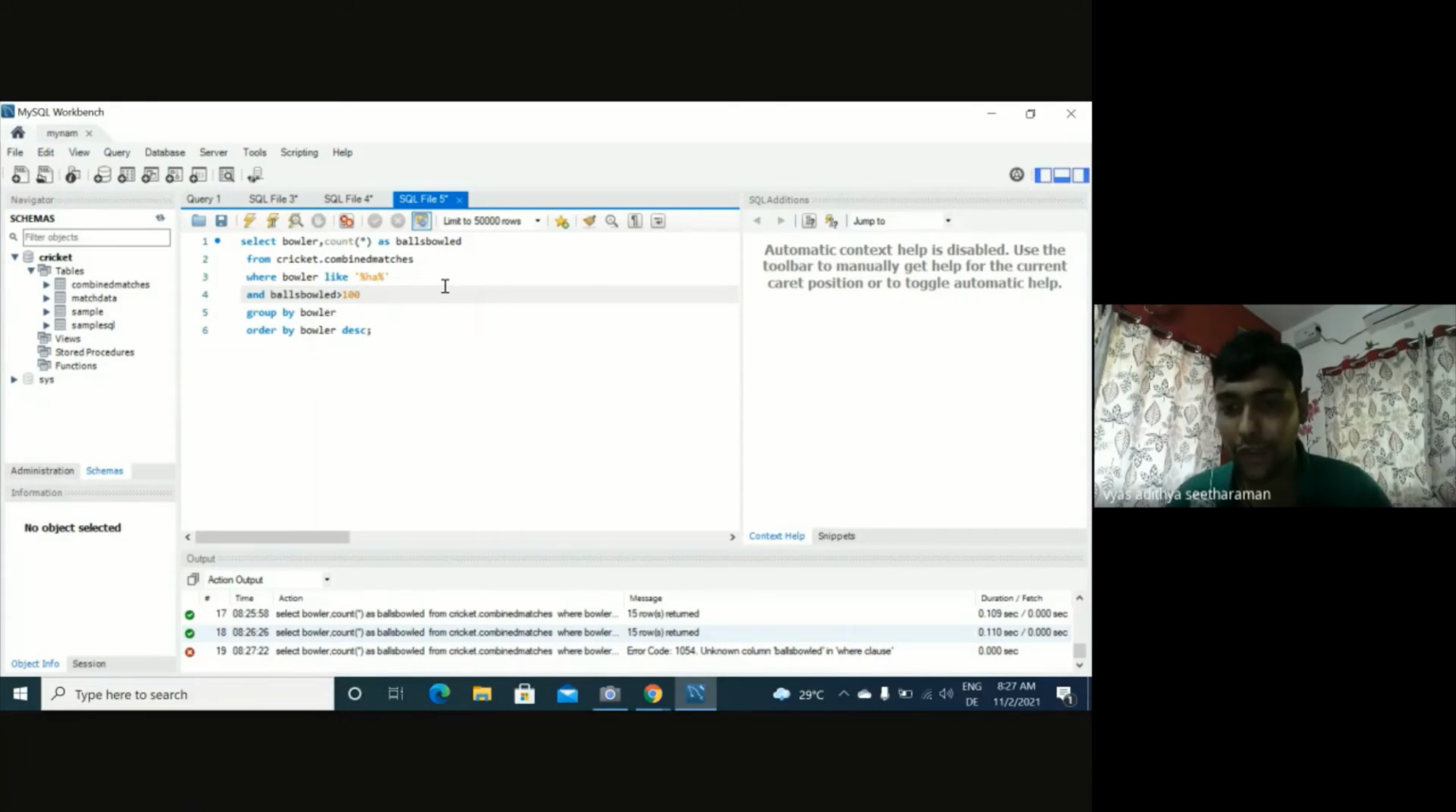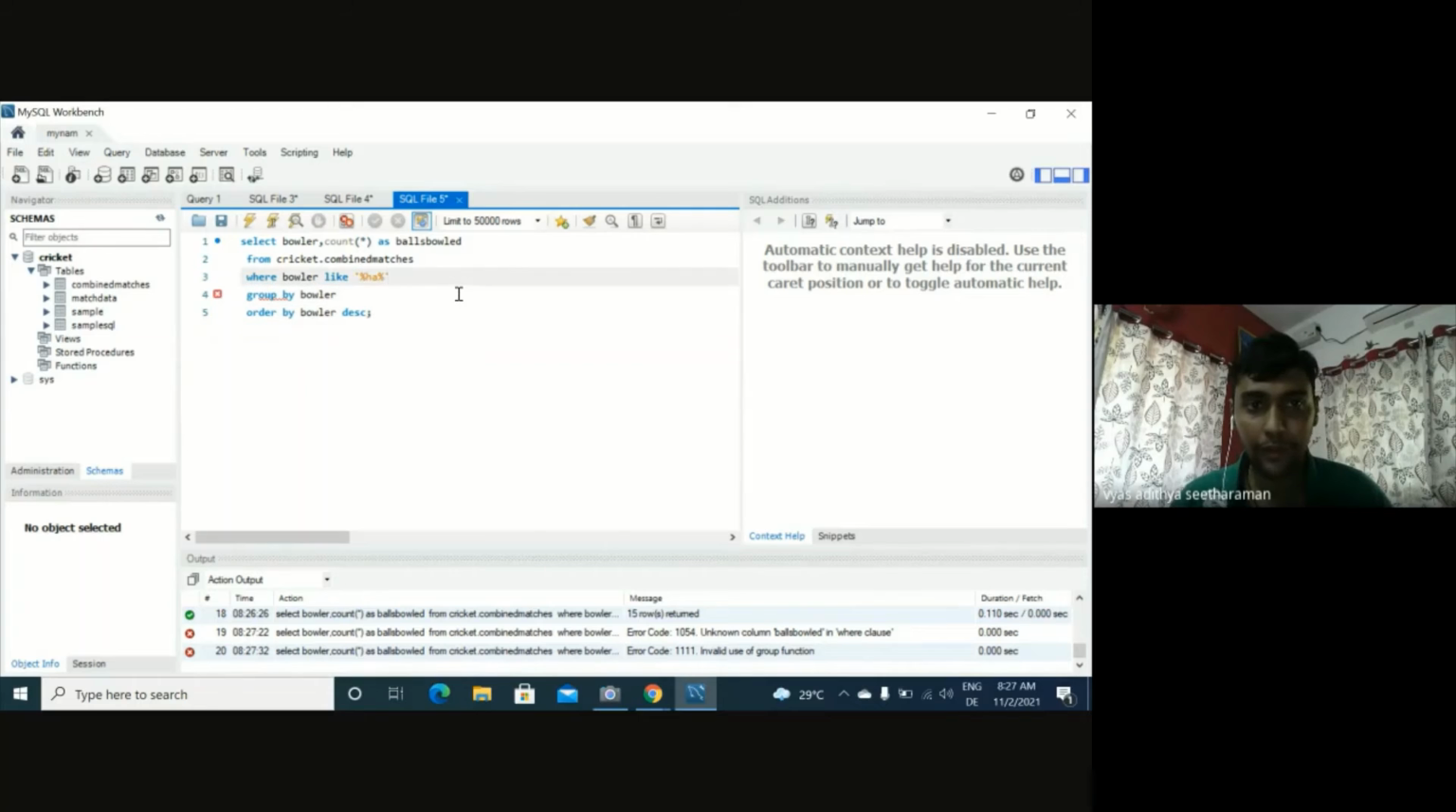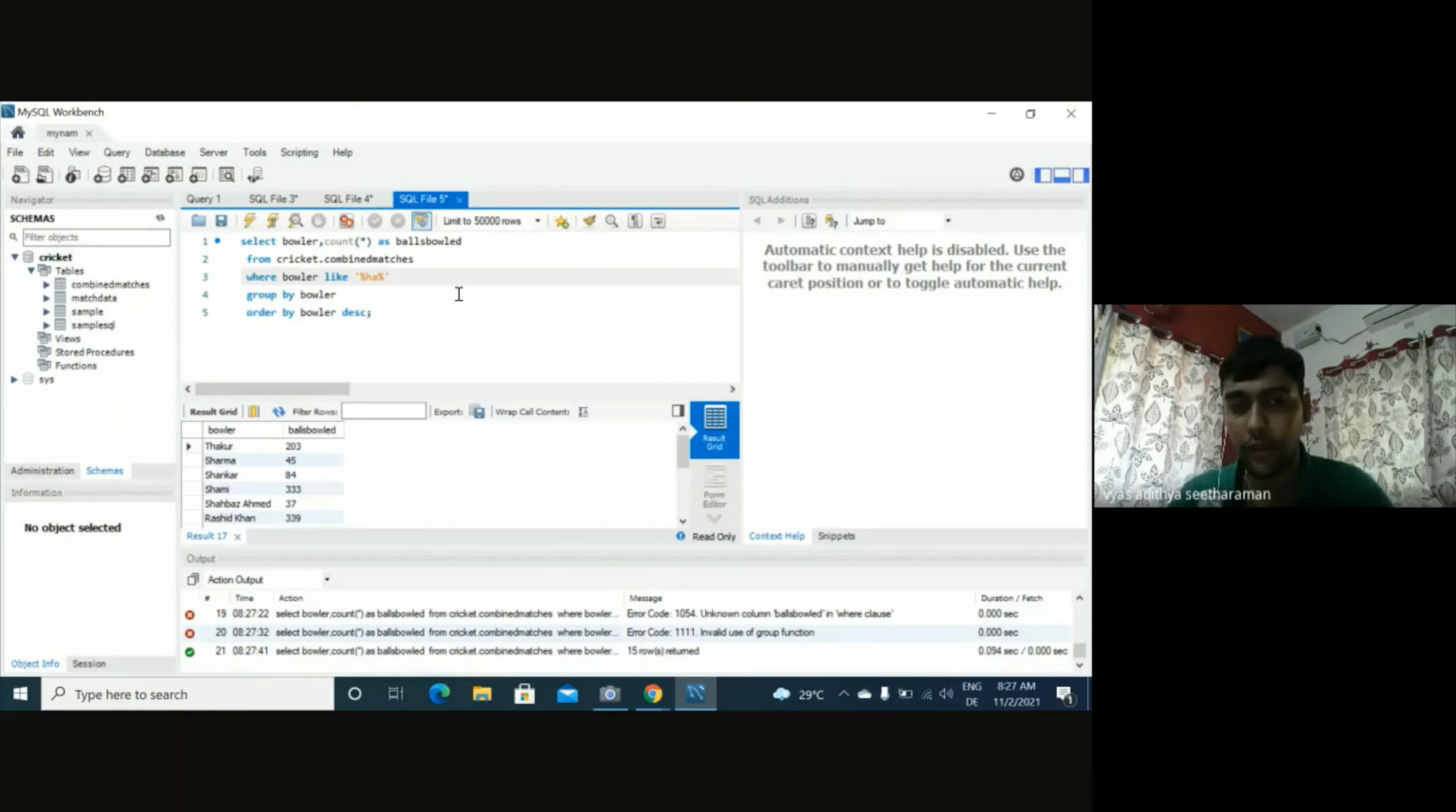So you see it shows unknown column. I'll explain why this is happening. Let me try count of balls again. As you see, it says invalid use of group function. So the logic here is, let me rerun the old output again. Okay, great. So now when we want to put a condition on a column which has been aggregated, right? What I mean by aggregated is that balls bowled as a column has been aggregated. We are counting it, right? Or, for example, this could also be a sum of something, right?